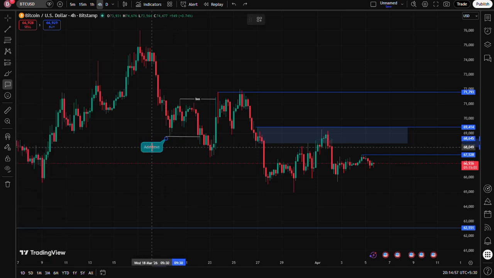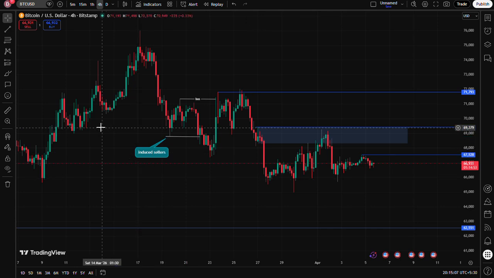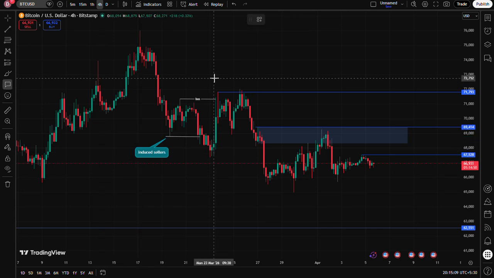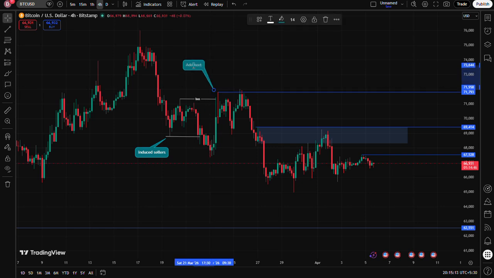The market which induced sellers at this level earlier trapped these sellers here. How?